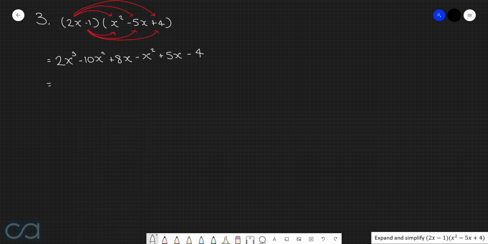Now in order to fully simplify this answer, we need to start collecting like terms. We have negative 10x squared here and negative x squared here. And furthermore, we have 8x here and 5x here. So, first things first, 2x cubed can just stay as it is. Then by collecting the x squared terms, we get negative 11x squared. By collecting the x terms, we get plus 13x. And then we've just got the minus 4 at the very end. So our final answer is 2x cubed, take 11x squared, plus 13x minus 4.